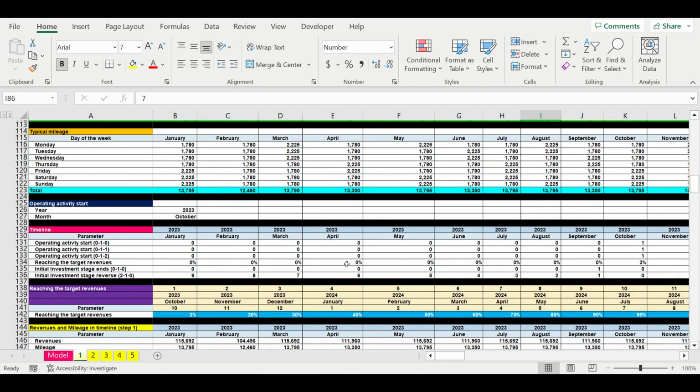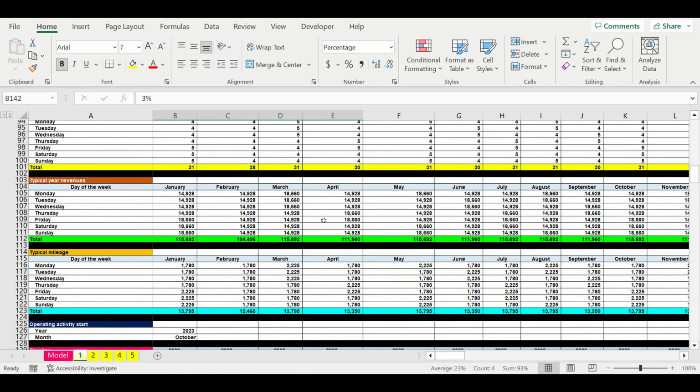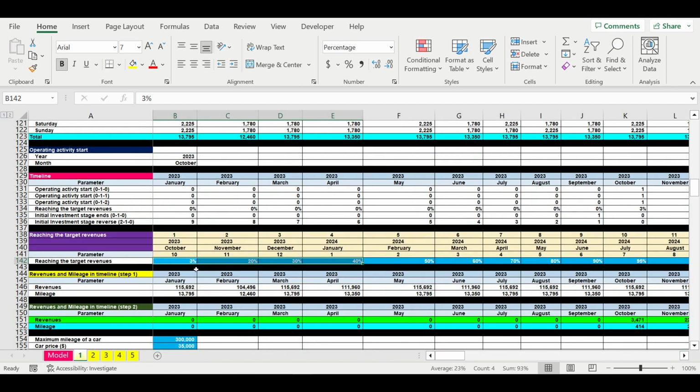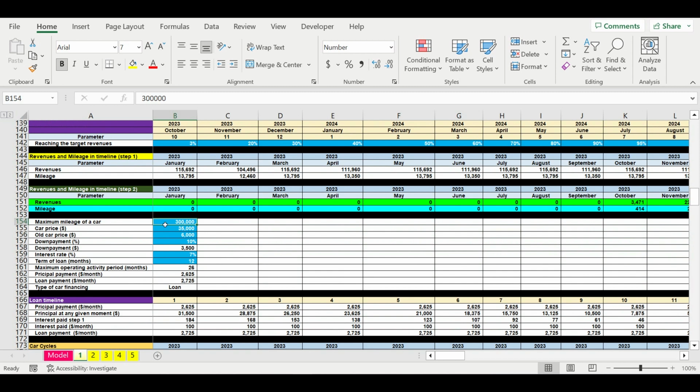Then we were setting up how fast we are reaching the target revenues. Then we started talking about the car itself, when we are going to sell this car. For example, when the car reaches 300,000 miles on the odometer, we're going to sell it. All blue cells like these are inputs, so we are playing only with these blue inputs. Other cells are automatic, they contain formulas.